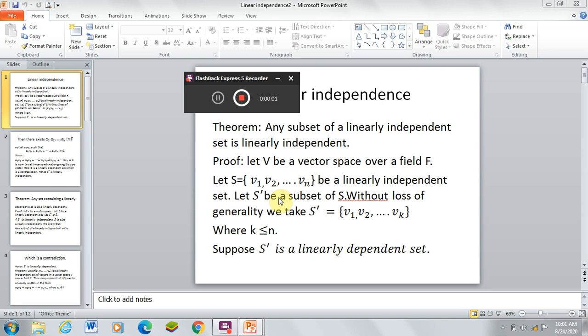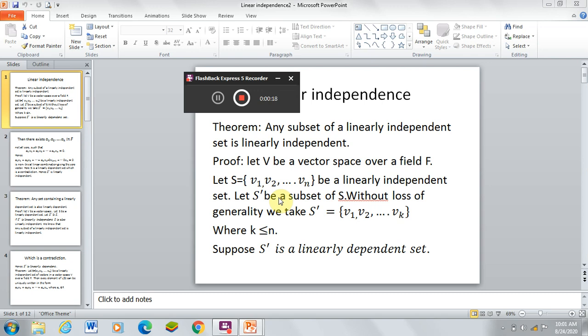Welcome to all. Today we are going to see about linear independence and dependence related theorems. Let us see the statement of the theorem. Any subset of a linearly independent set is linearly independent. Let us see the proof of the theorem.